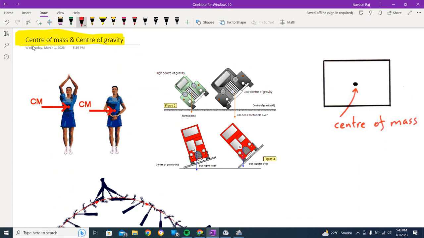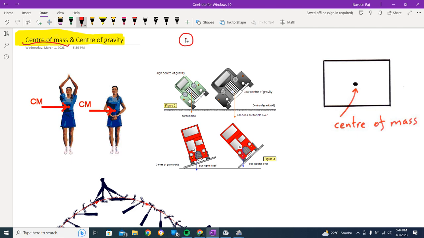First of all, let's discuss the center of mass. Let's decode the words: we've got a mass, a body, and the center of that is termed the center of mass. For a spherical shape, this would be the center of mass. You can say that 90% or 95% or 99% of shapes have their center as the center of mass, while there are some shapes which do not have their center of mass at their exact center.